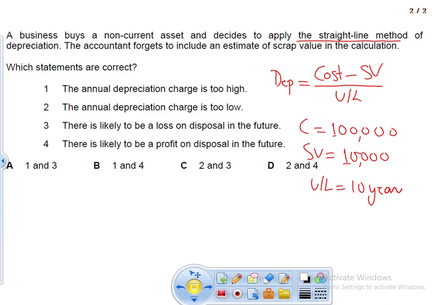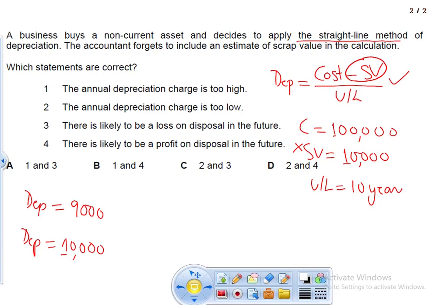In that case, the amount of depreciation according to this formula should be 9,000 per year. But if we forget to write down scrap value, then the amount of depreciation will be 10,000, because in this formula the scrap value is eliminated and it is 100,000 divided by 10, which is 10,000